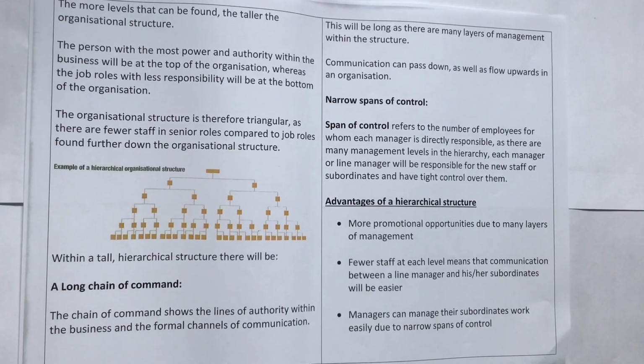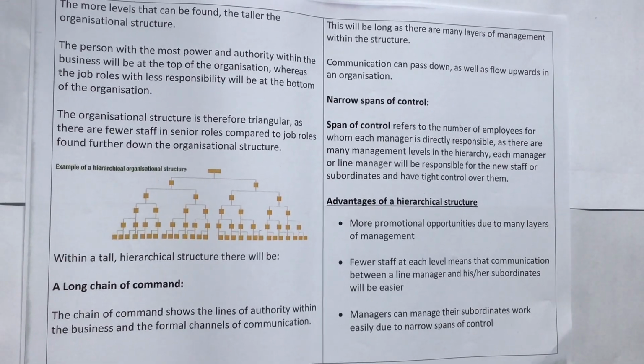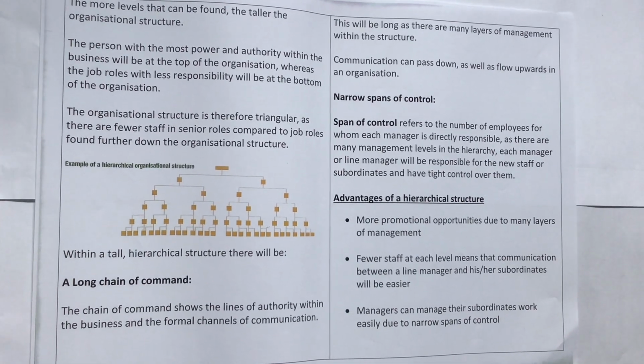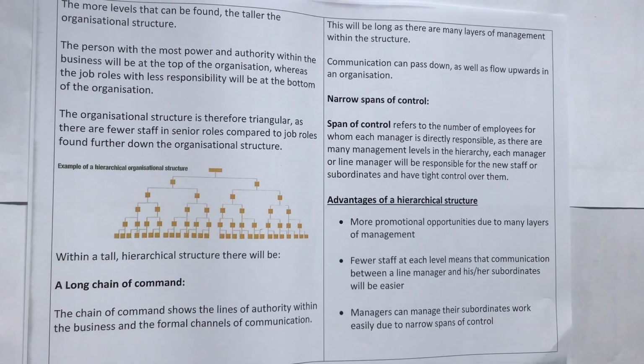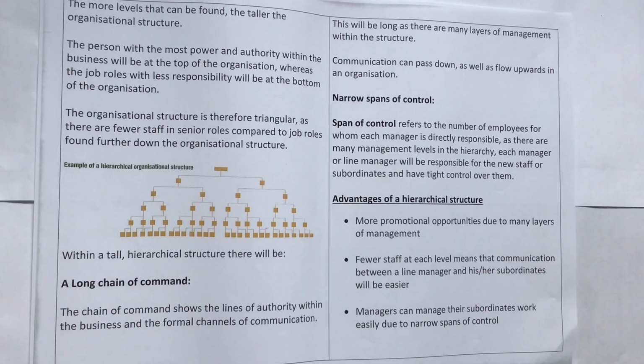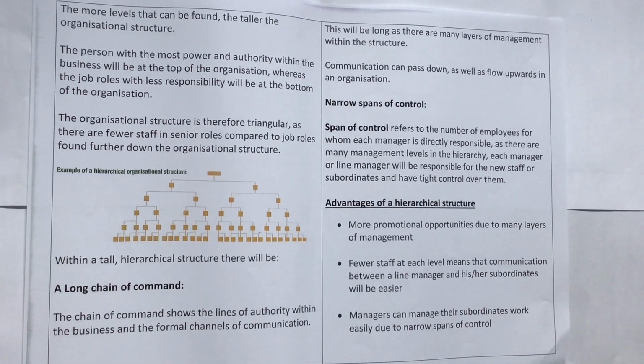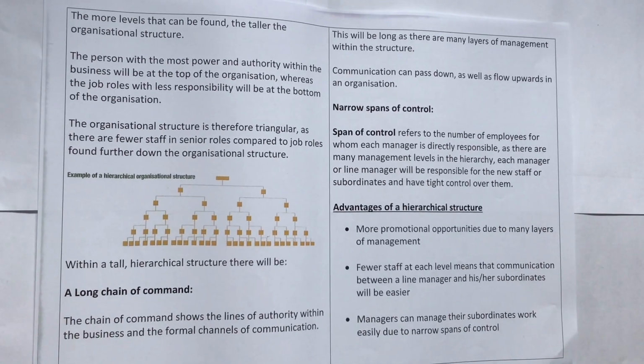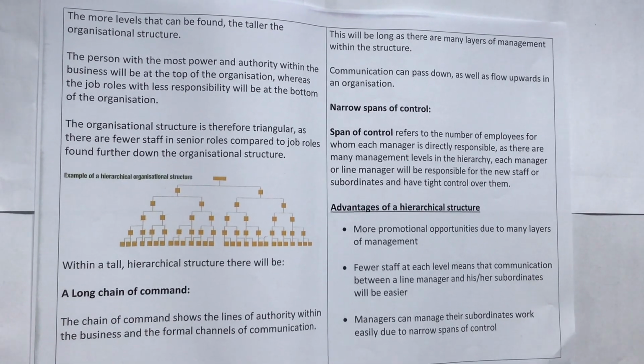Communication can pass down as well as flow upwards in an organization. Narrow spans of control. Span of control refers to the number of employees for whom each manager is directly responsible. As there are many management levels in the hierarchy, each manager or line manager will be responsible for a few staff or subordinates and have tight control over them.